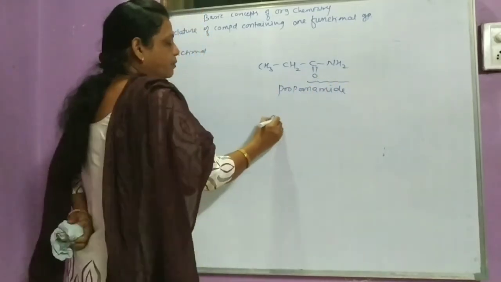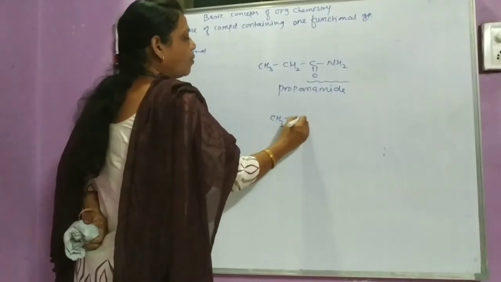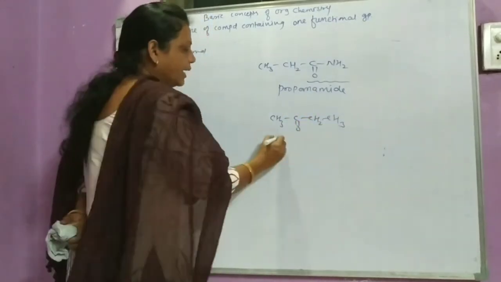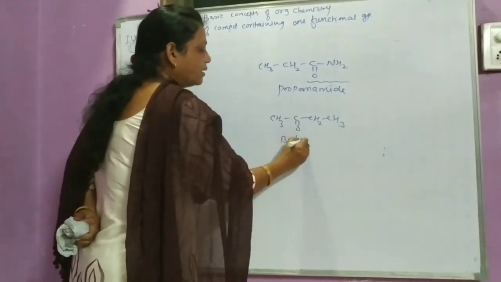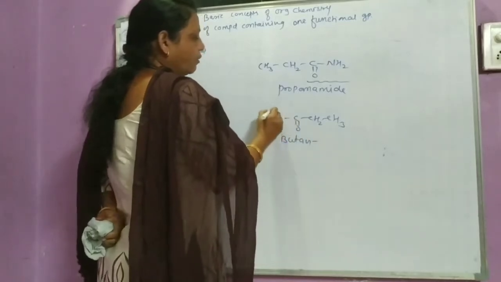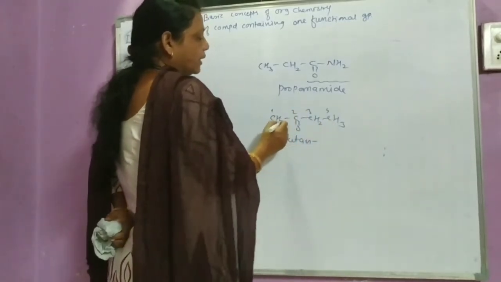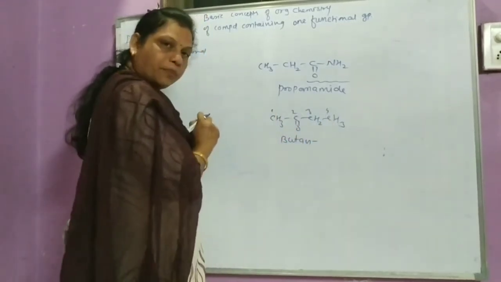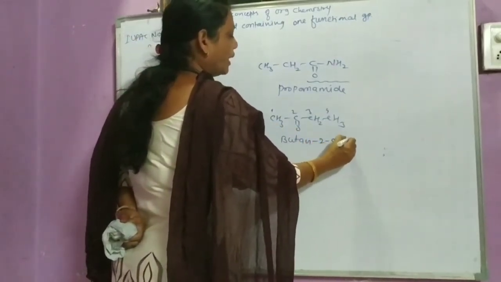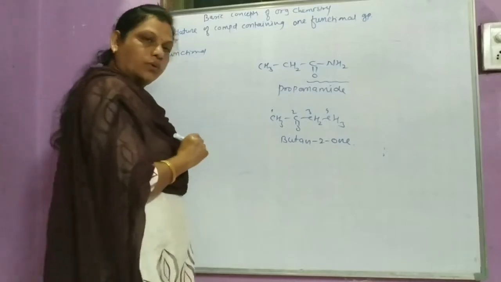Propanamide. If CH3 C double bond O CH2 CH3 is there, then here butane. So butane. Then 1, 2, 3, 4. Give the lowest possible number to the functional group. So here butan-2-one, butan-2-one.